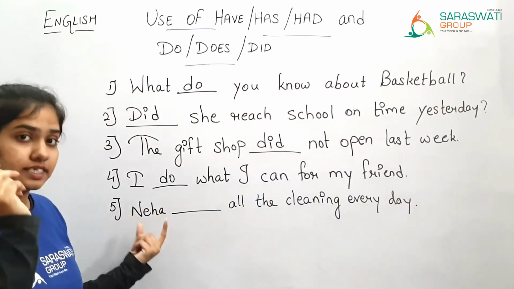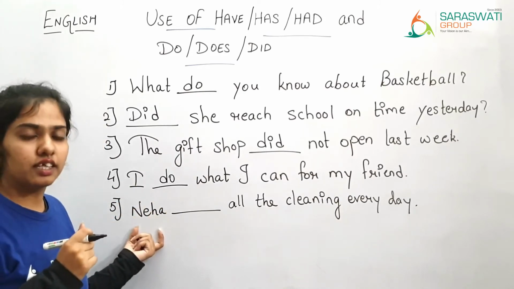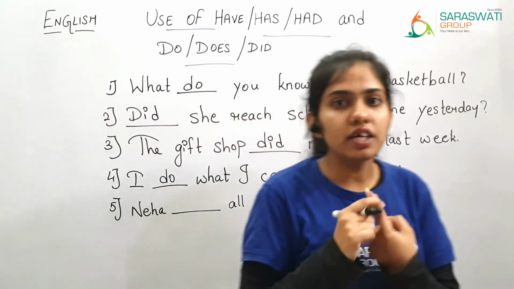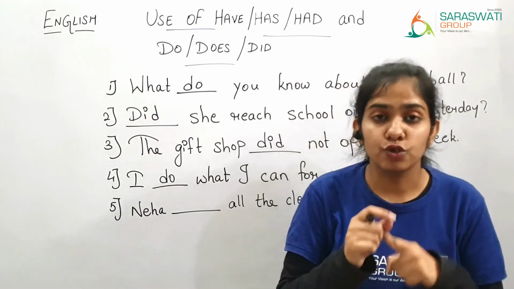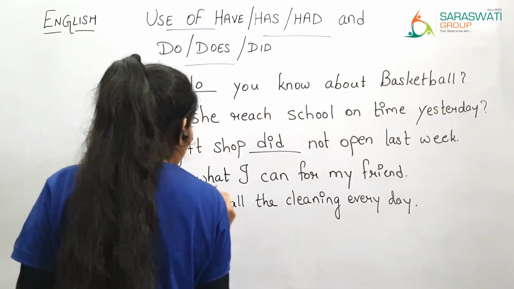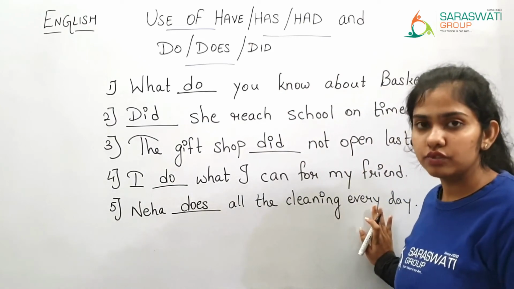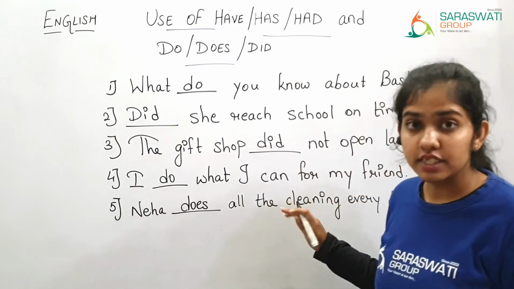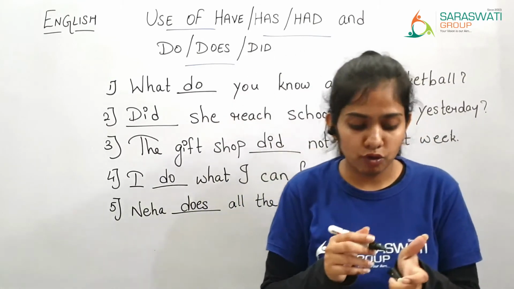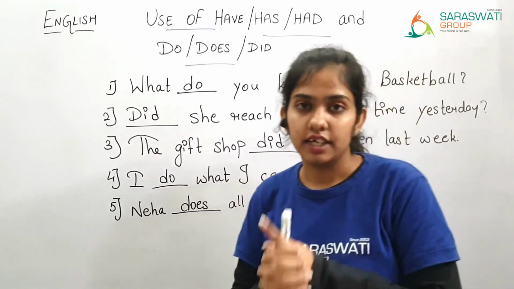Now here the singular name is there, only the one person is there over here in this sentence. So when we are talking about a singular person, you are supposed to use does. So Neha does all the cleaning every day, right? You have understood when you are supposed to use have, has, had and do, does and did.